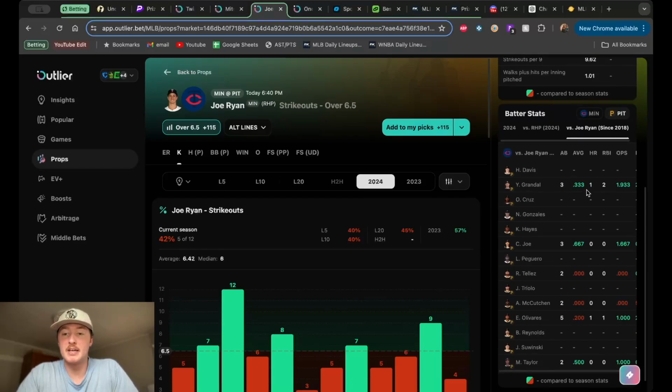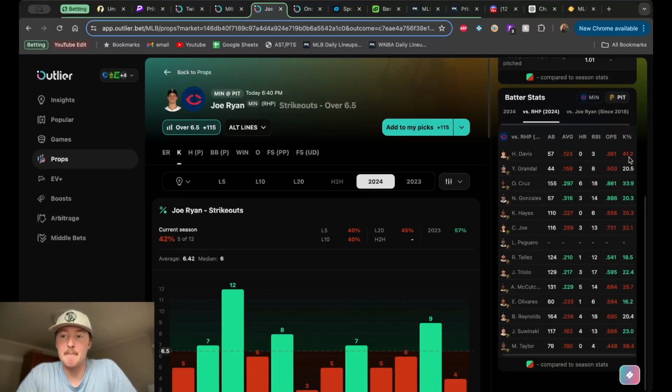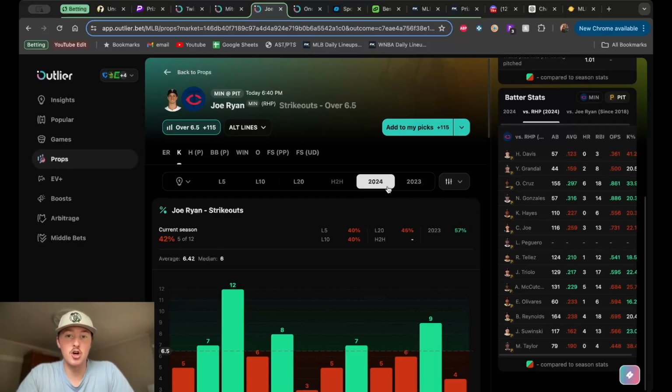And then in terms of individual matchups for the batters versus Joe Ryan right here, again, not a whole lot of history to go off of. If you want to be looking at one guy, I think it'd be O'Neil Cruz, .297 batting average versus right-handed pitching, as opposed to his normal .244. But again, I looked through these, nothing too great in terms of hit rates or anything like that. Maybe you want to look at the K percentage versus righties. You could go that route as well. So that's Joe Ryan for us today.